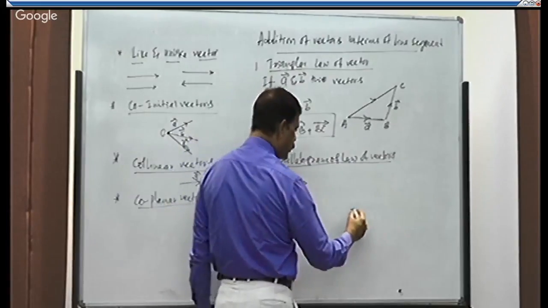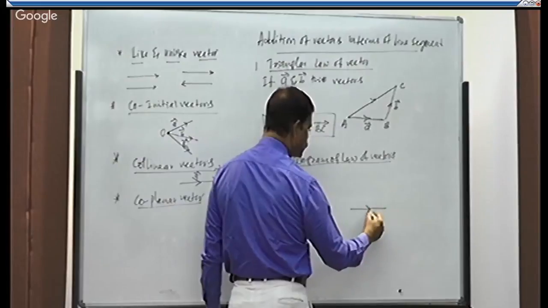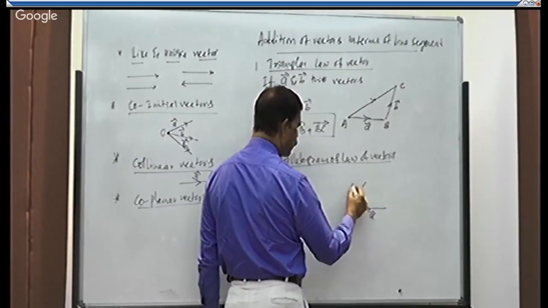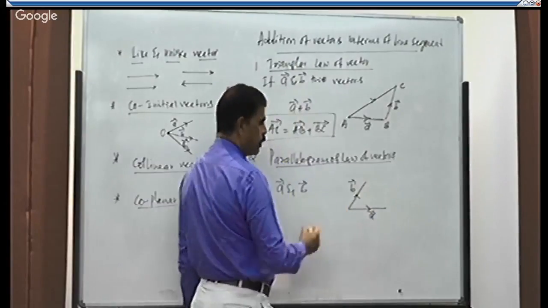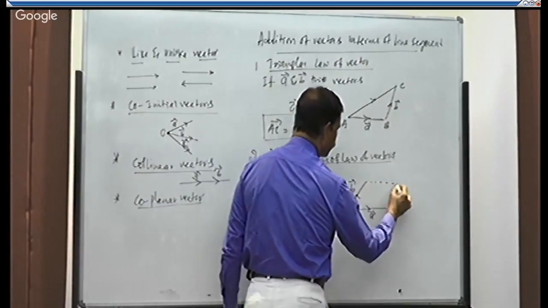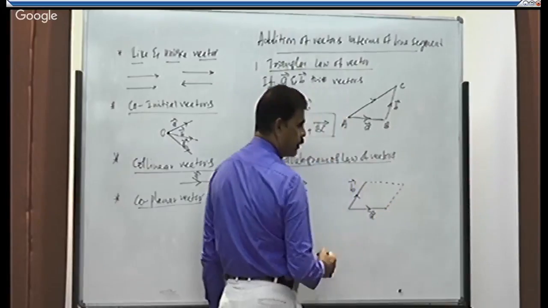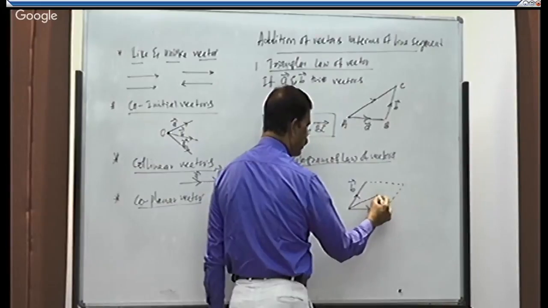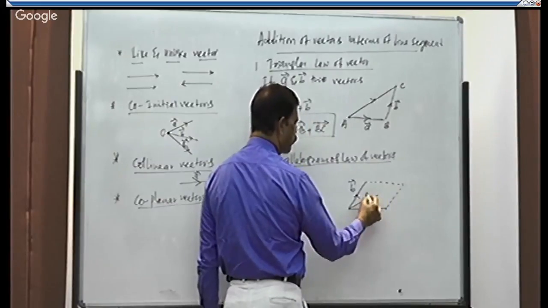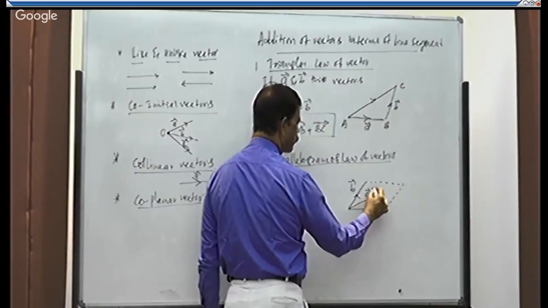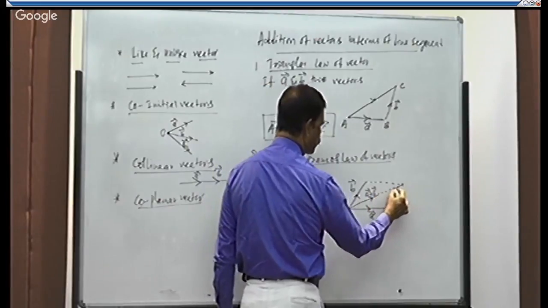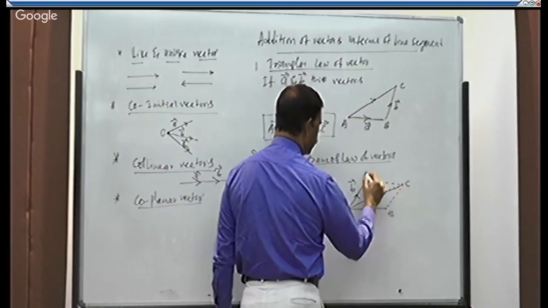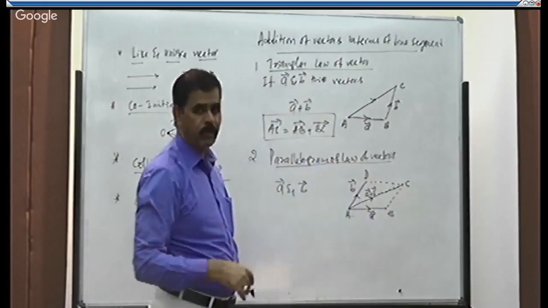If they are considered along the two adjacent sides of a parallelogram, complete this parallelogram. Then there will be a diagonal, right? So this diagonal will be the sum of the two vectors. A, B, C, D.